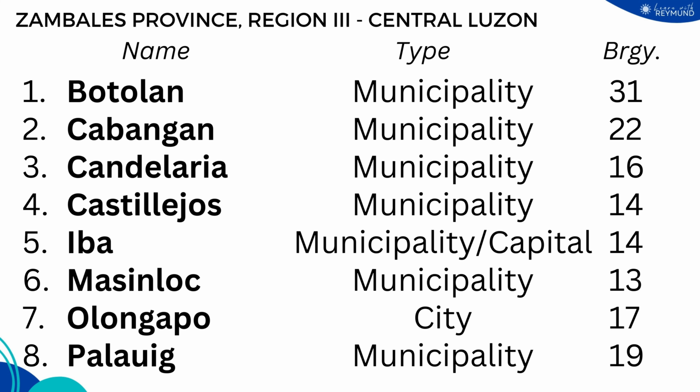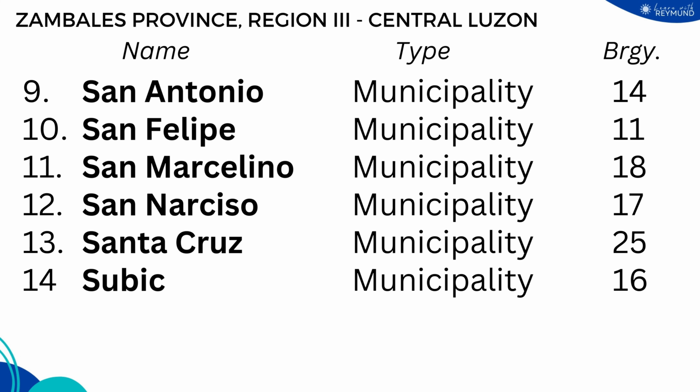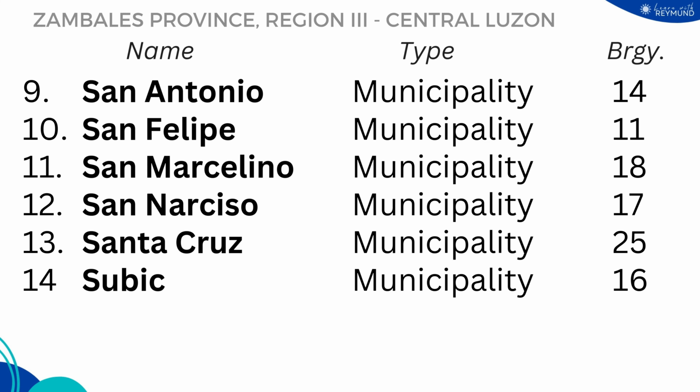Palauig with 19 barangays. We also have the municipality of San Antonio with 14 barangays, municipality of San Felipe with 11 barangays, municipality of San Marcelino with 18 barangays, municipality of San Narciso with 17 barangays, municipality of Santa Cruz with 25 barangays, and the municipality of Subic with 16 barangays.